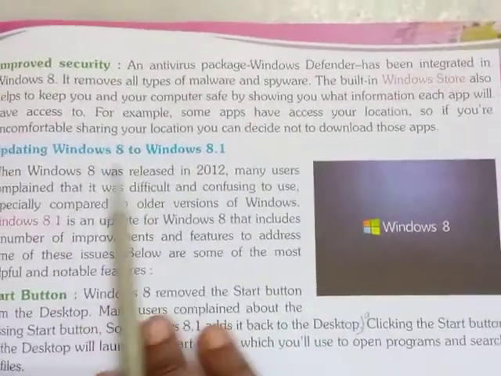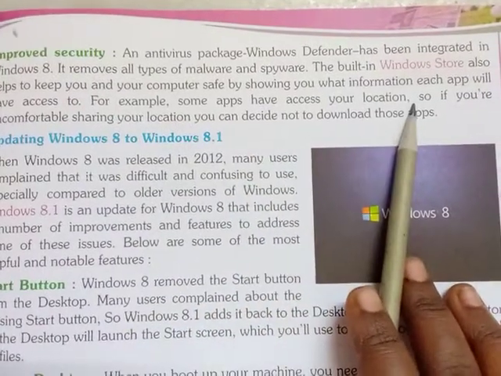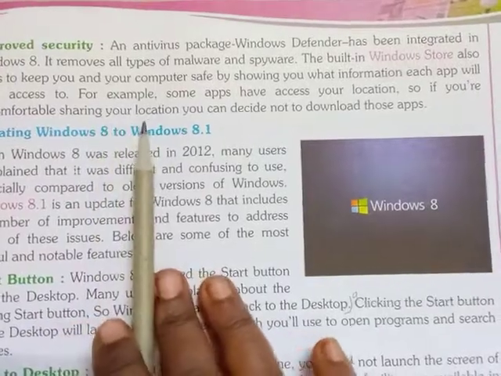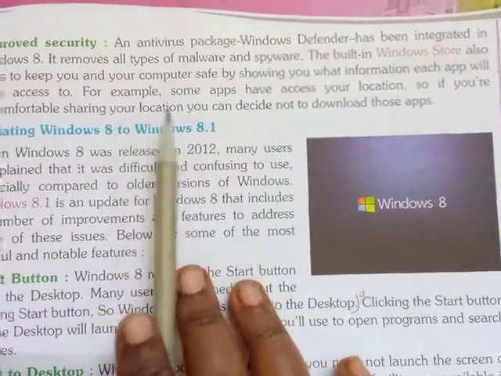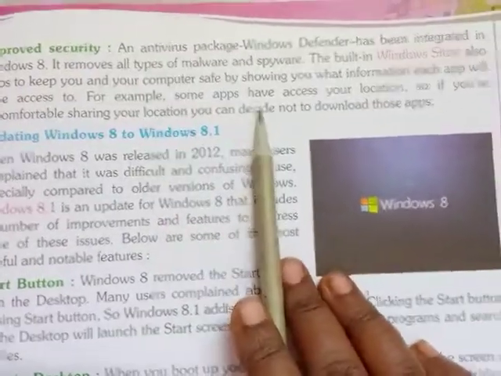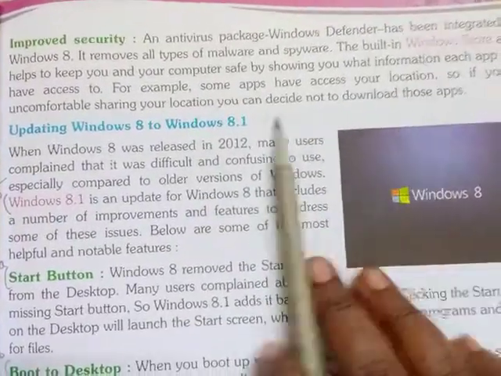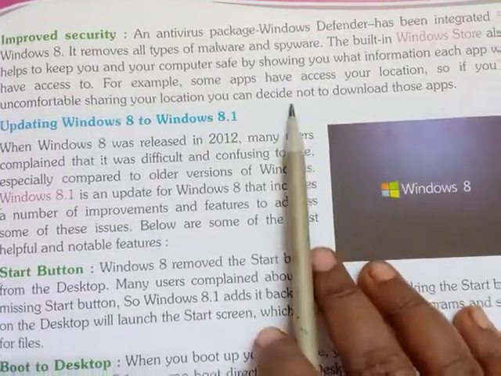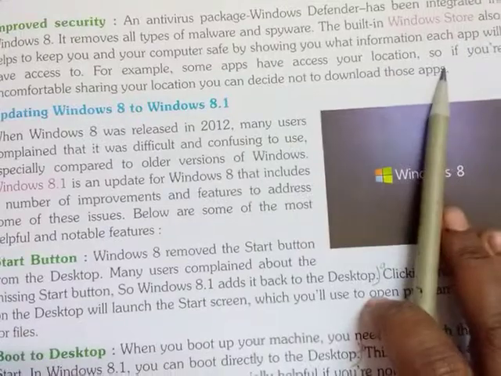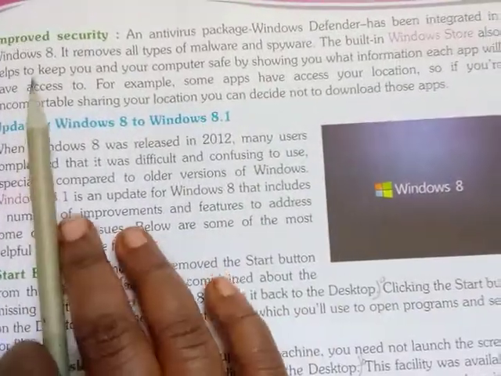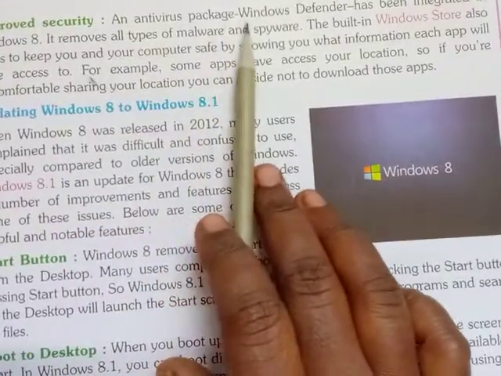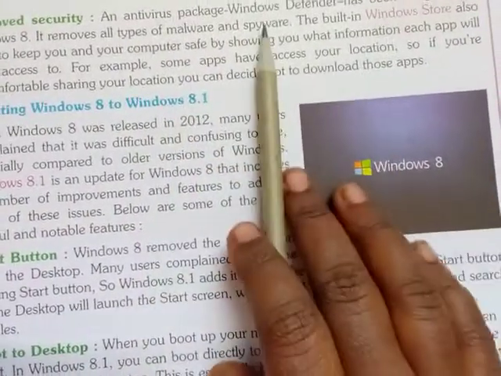For example, if some apps are accessing your location, which is uncomfortable for our computer or our phones, then it will show a message that this is not safe and it will harm your computer. Some alert message it will show.